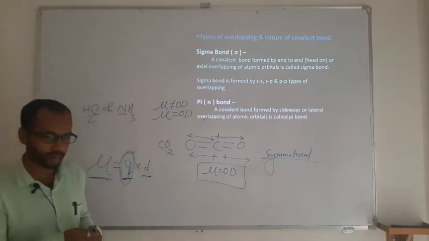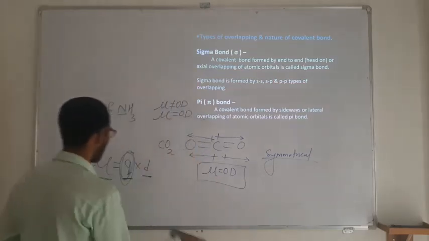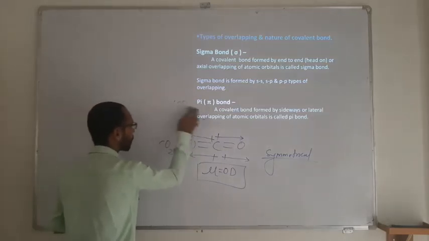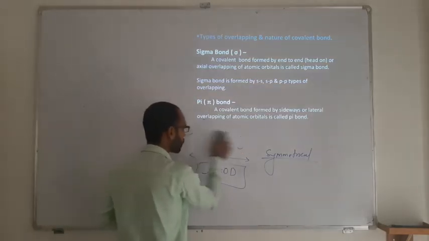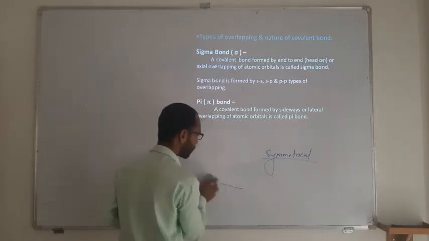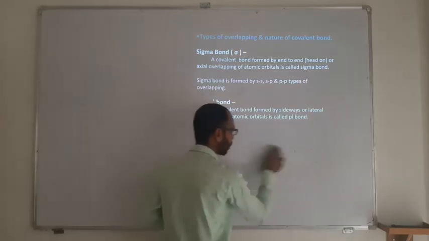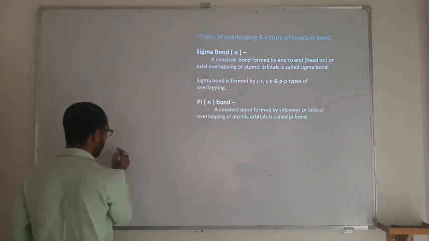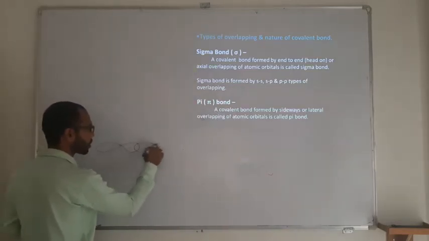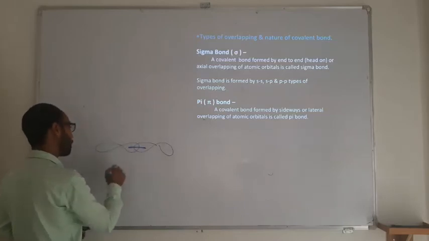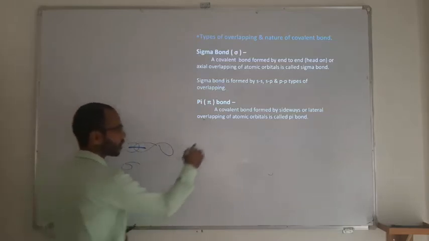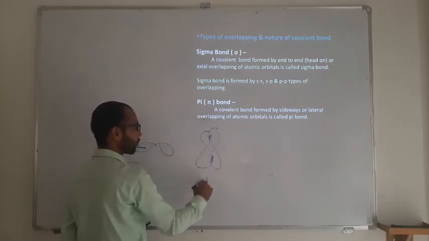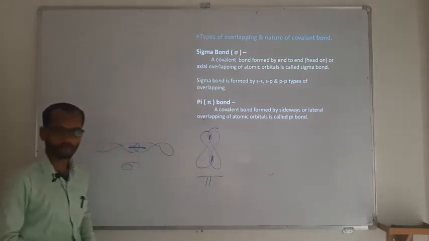Now talking about a very important topic, covalent bonding. A covalent bond is going to be formed by the overlapping of atomic orbitals. Now there are two types of overlapping. Overlapping will take place along the axis or sideways. On that basis, two types are there, sigma and pi. If you have overlapping along the axis, then such overlapping is going to result in a sigma bond. And if you have overlapping sideways, it is going to give a pi bond.